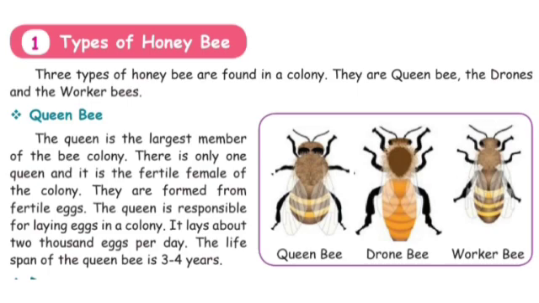First one, queen bee. The queen bee is the largest member of the bee colony. There is only one queen bee and it is the fertile female of the colony. They are formed from fertile eggs. The queen is responsible for laying eggs in a colony. It lays about 2000 eggs per day. The lifespan of the queen bee is 3 to 4 years.